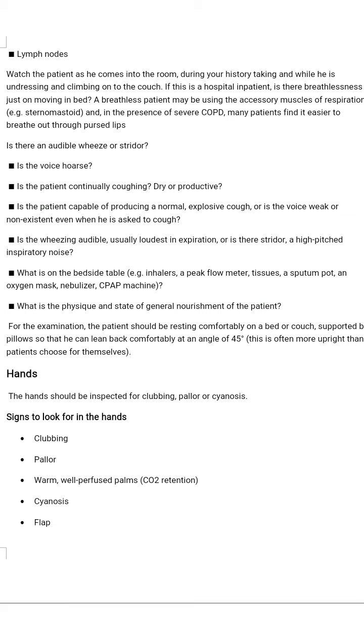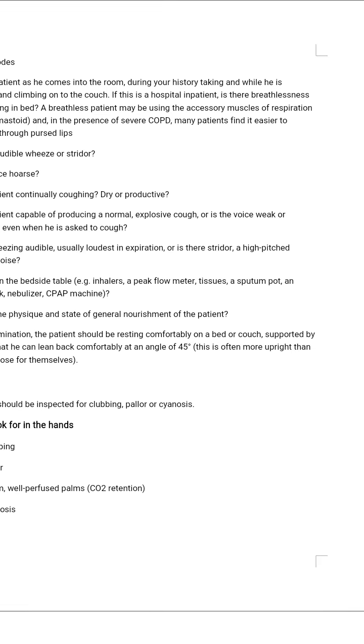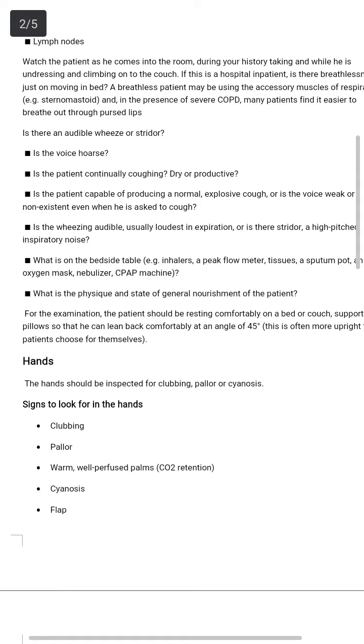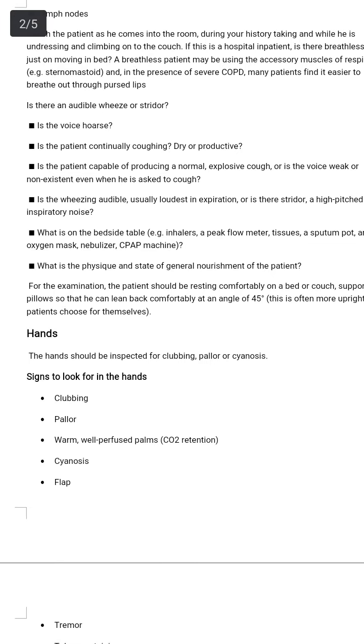What is on the bedside table? For example, an inhaler, a peak flow meter, tissue or a sputum pot, an oxygen mask, nebulizer, CPAP machine. What is the physique and state of general nourishment of the patient?